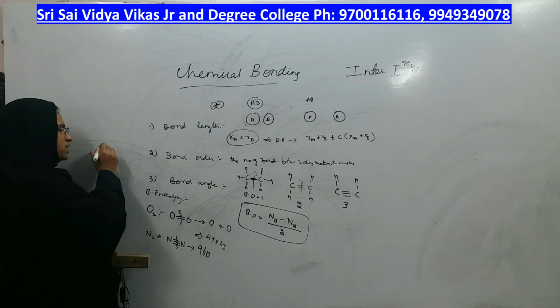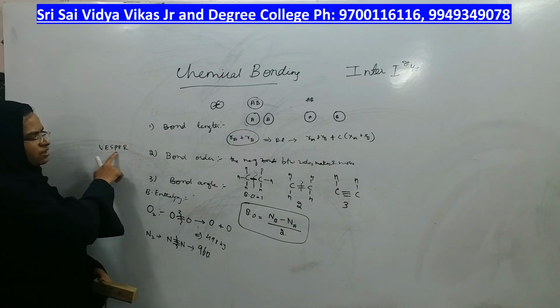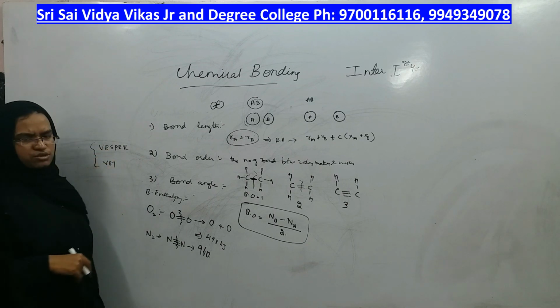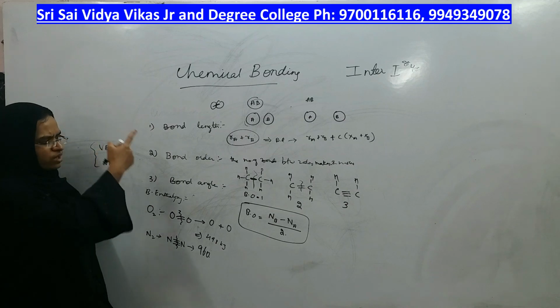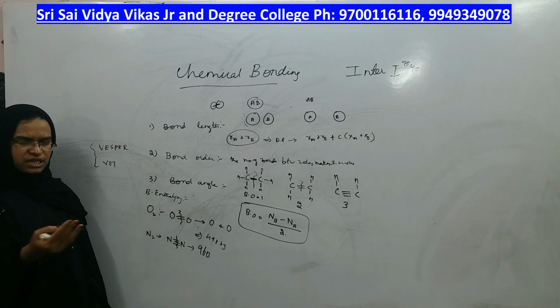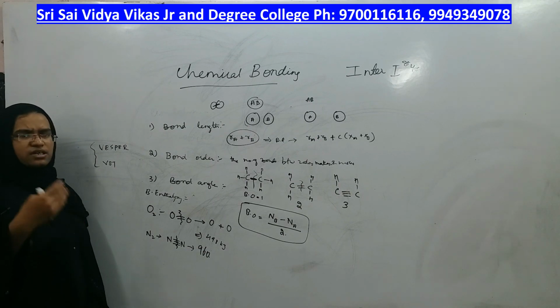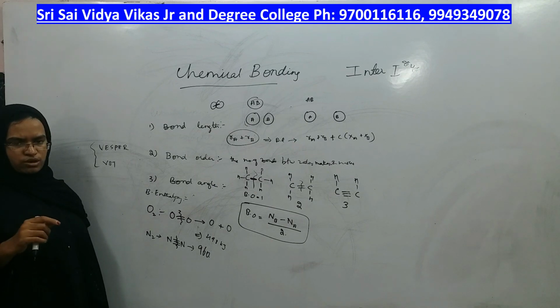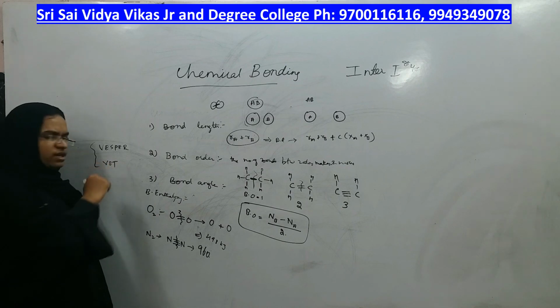Most importantly, we will see VSEPR theory and valence bond theory. These two important theories we should know, in which, by utilizing all the parameters we have seen till now, octet rule, bond length, bond order, bond angle, bond enthalpy, they will help us in determining the geometries of the molecule, the magnetic nature of the molecule or the hybridization of the molecule.